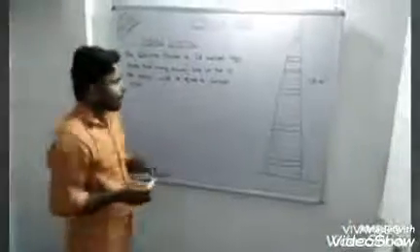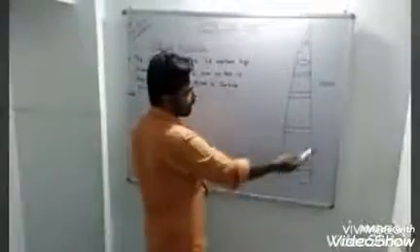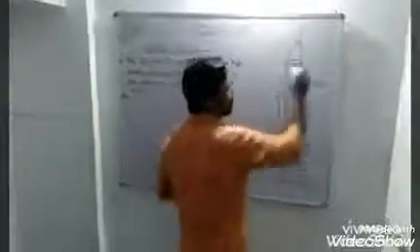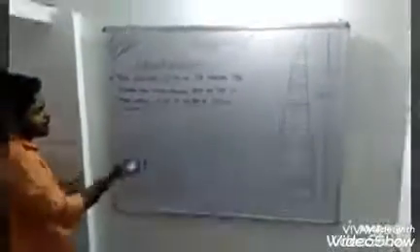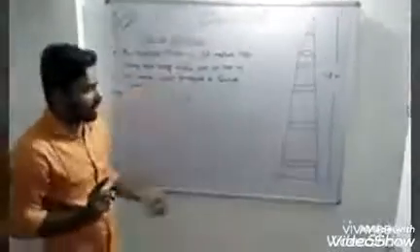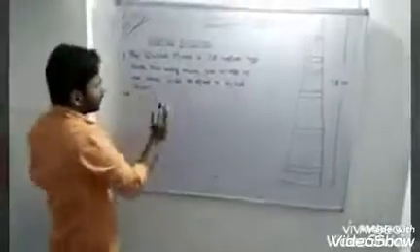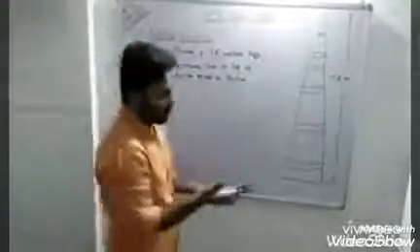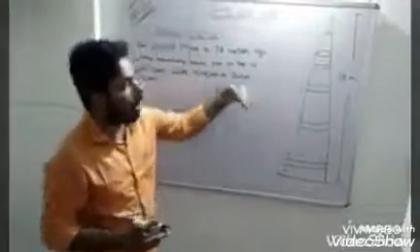Now we will take the second question. Qutub Minar is 72 meter high. This is Qutub Minar and its height is 72 meter. As previously I measured the height of my classroom, he is asking how many classrooms are needed, one on top of the other, so that it will be equal to the height of Qutub Minar. So the number of classrooms, he asked.